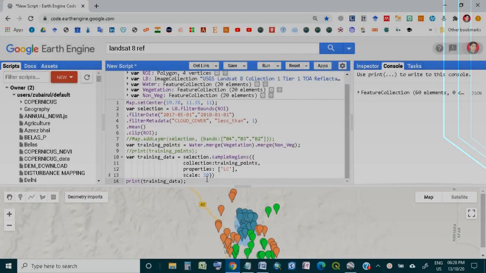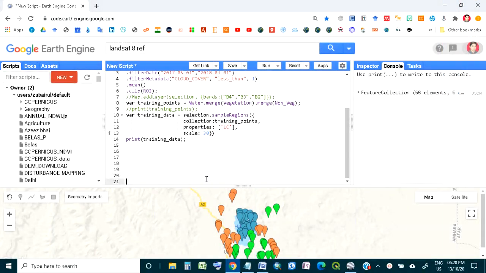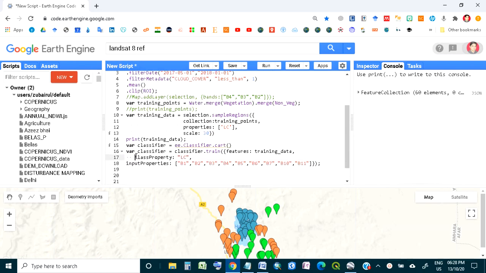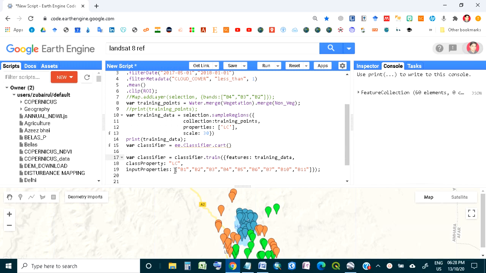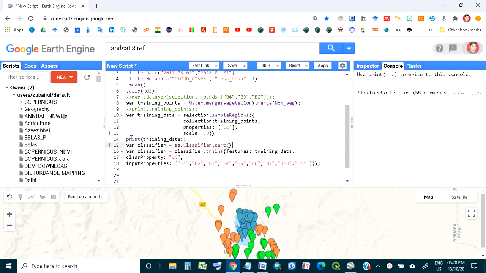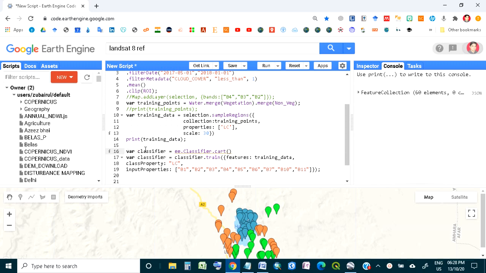So for that, we will take this code. This code will be available to you in the description link, so you can copy from there also. And now I do not need to print this training data, so I can stop it here. And this is the classifier. I have given the information.